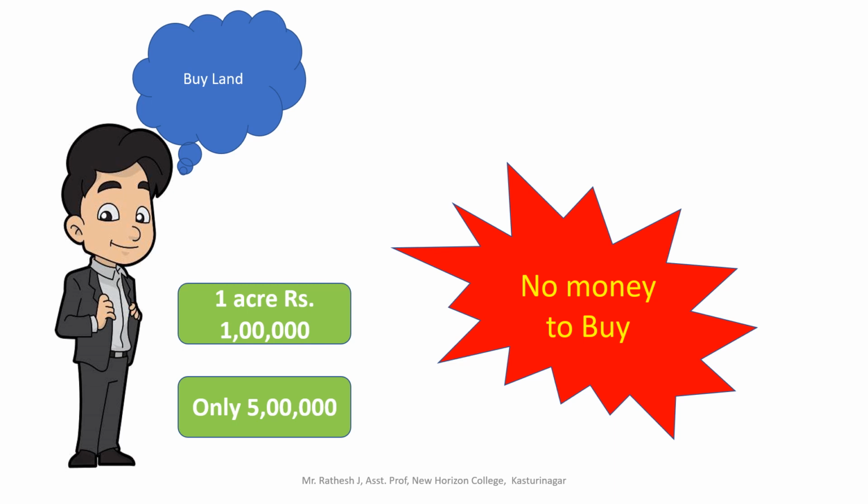If he purchases 5 acres of land, he can't make huge profit. He can purchase only 5 acres and sell those 5 acres, and a small amount of profit he can earn. But in his mind he had a plan to purchase more land and earn more profit, more revenue. But he did not have money. Then he started thinking so many times. He made different plans. Then he came to a conclusion.